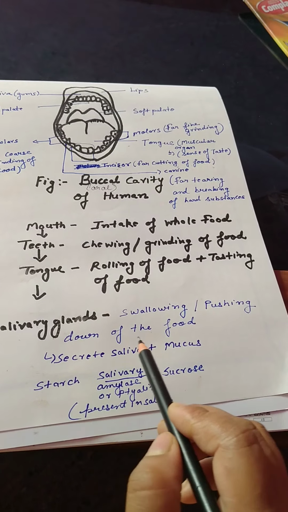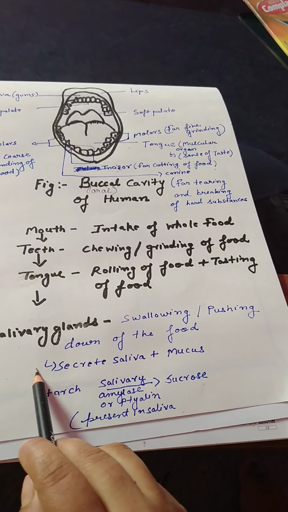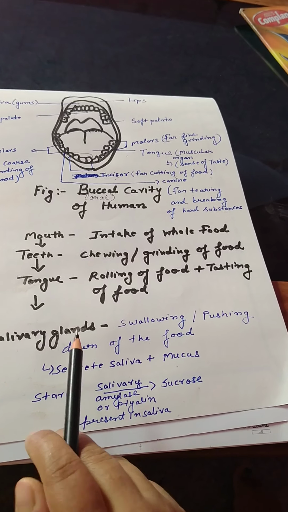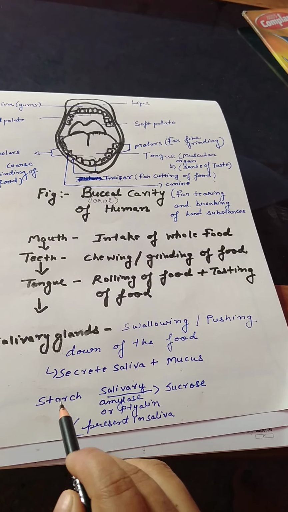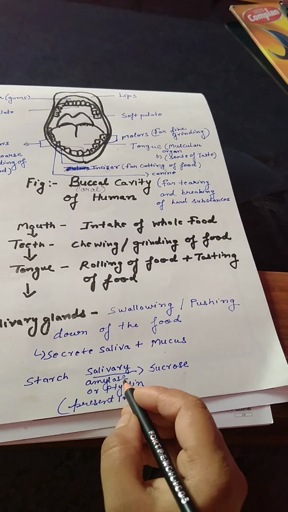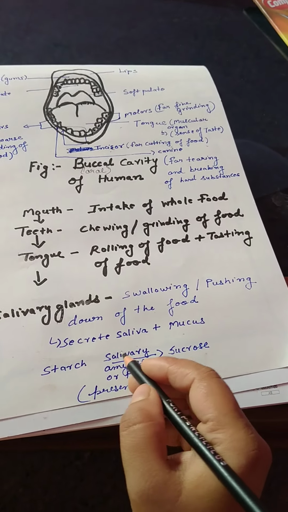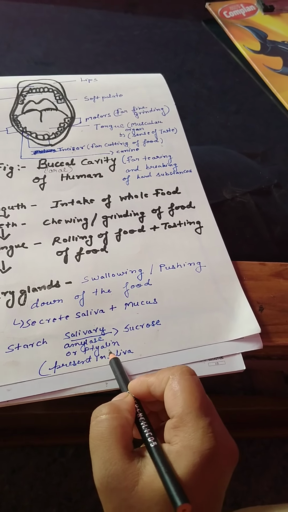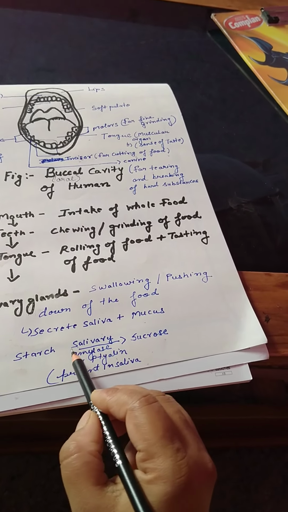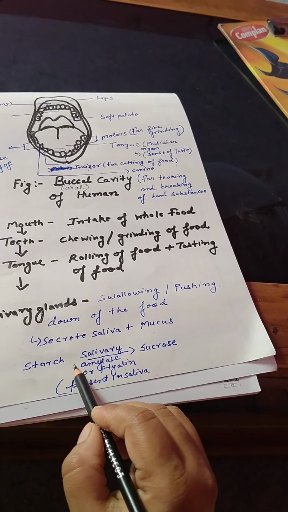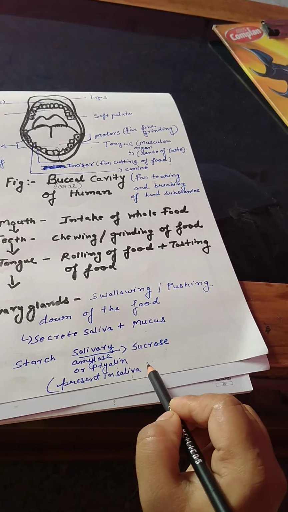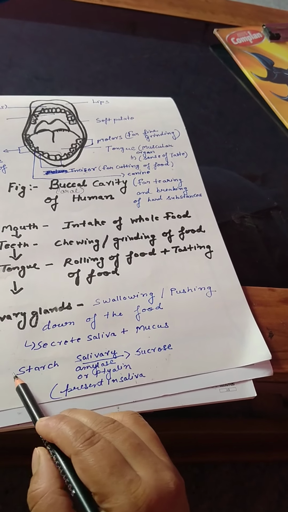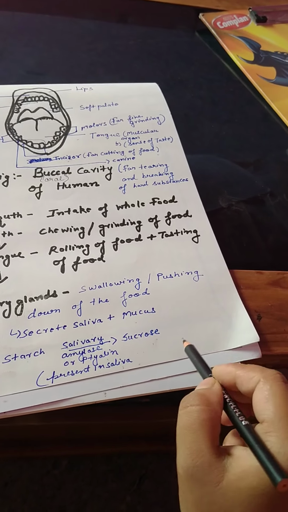Salivary glands secrete saliva plus mucus. Now what is the use of saliva plus mucus? Saliva is very important in swallowing of food because saliva contains an enzyme, salivary amylase or ptyalin, which helps in breakdown of starch into simple sugar. So it helps in breakdown of complex material into simpler substances.